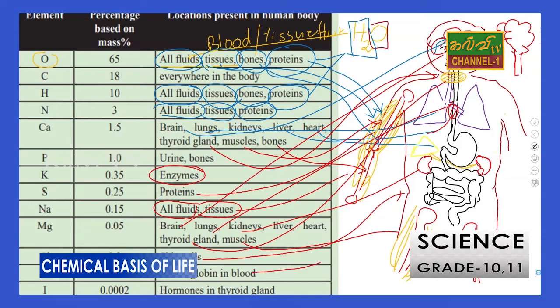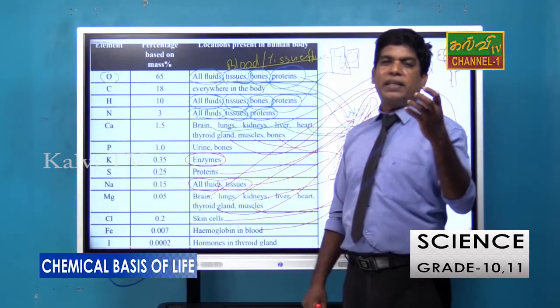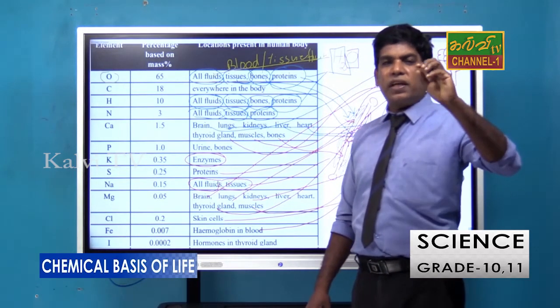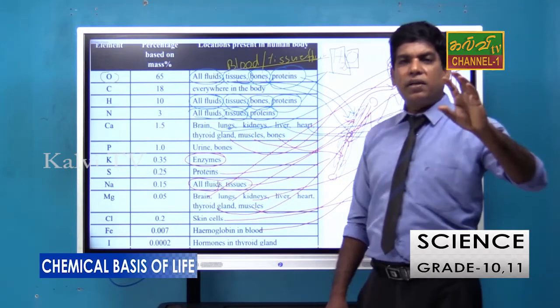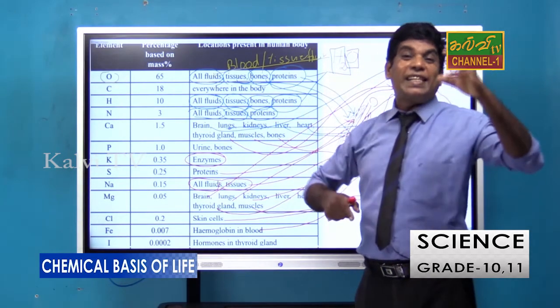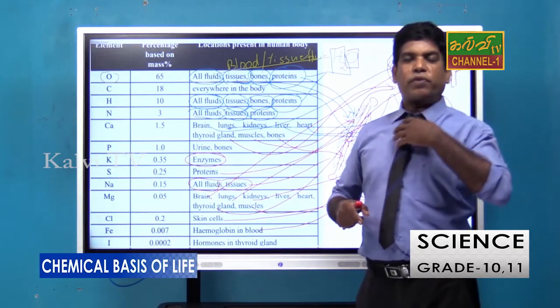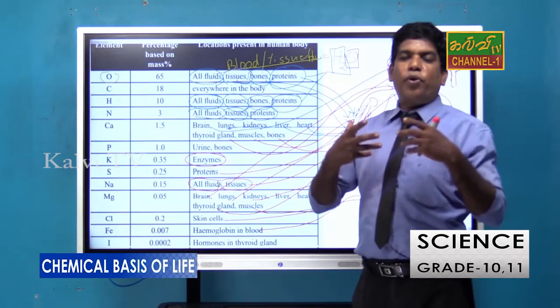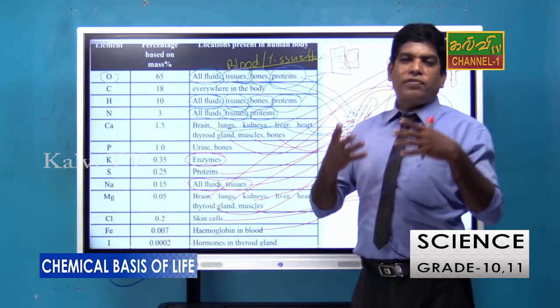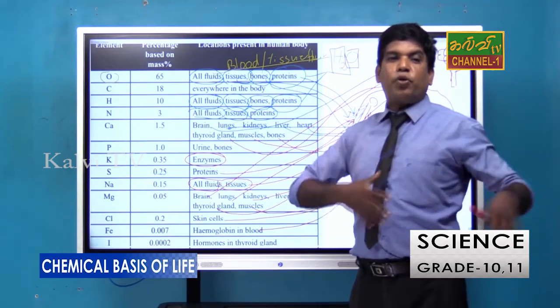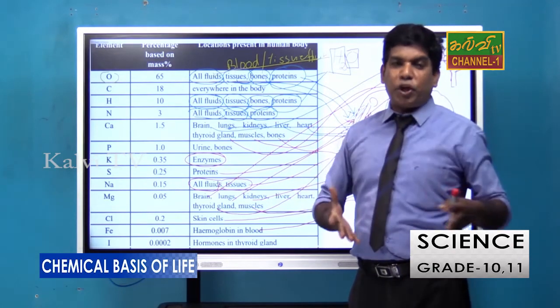Hemoglobin is a special protein which is available in the red blood cells. Hemoglobin is a very essential pigment in the blood. It helps transport oxygen from the surface of the lungs to the cells. If you don't have sufficient hemoglobin, you will be tired and fatigued.